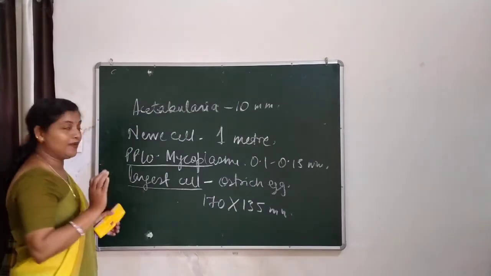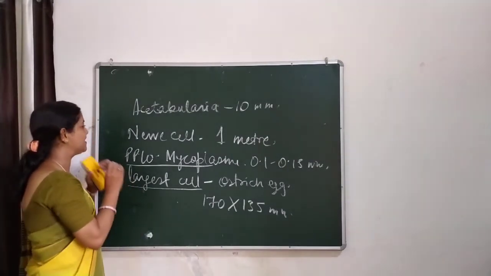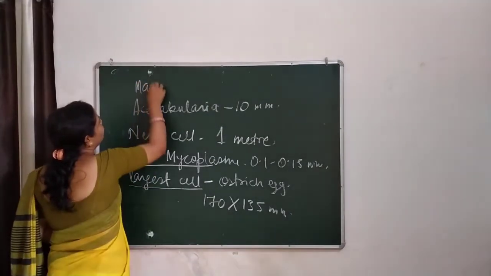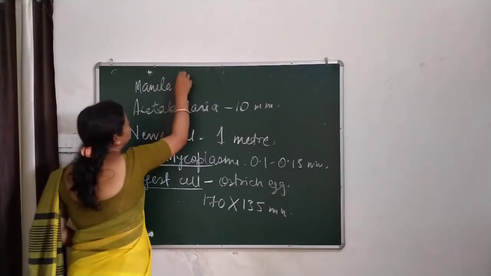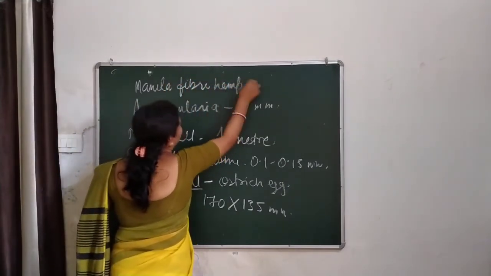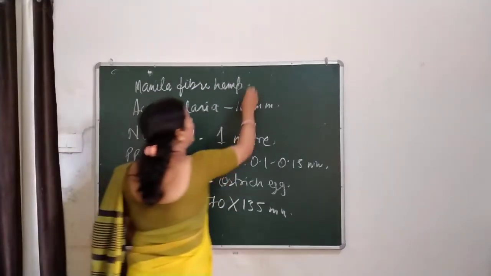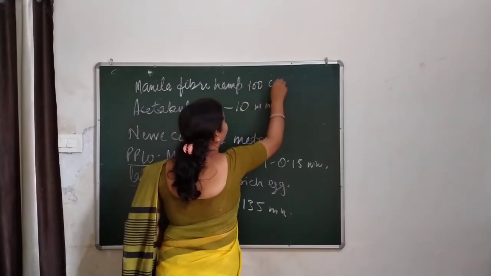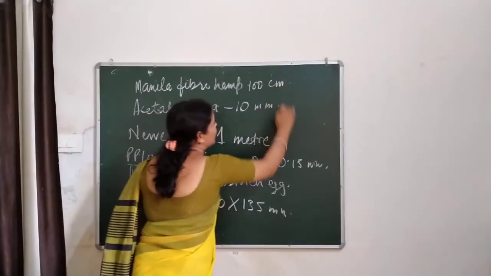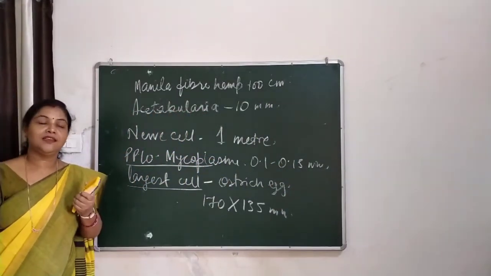And there is one plant named Manila fiber hemp. You know what its size is? Its size is over 100 centimeters. So these are the different sizes of the cells.